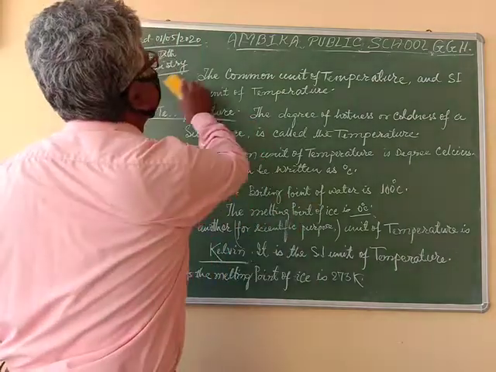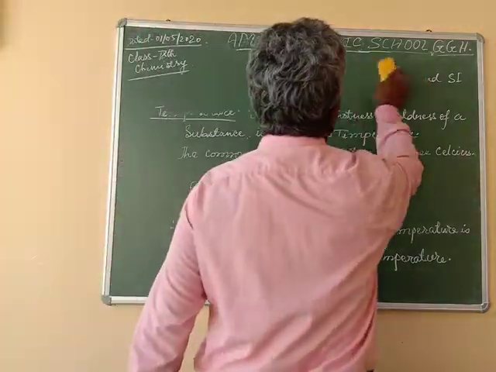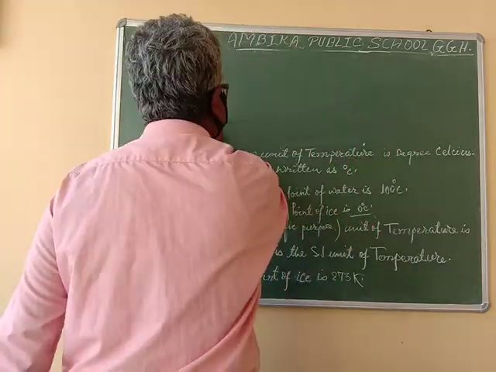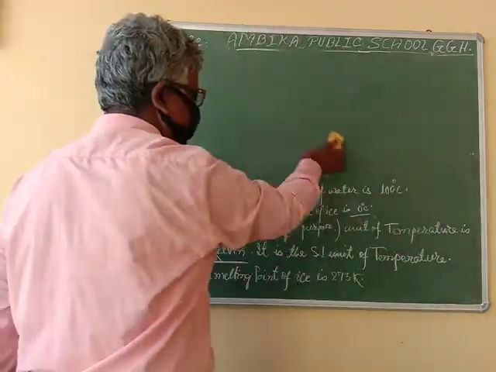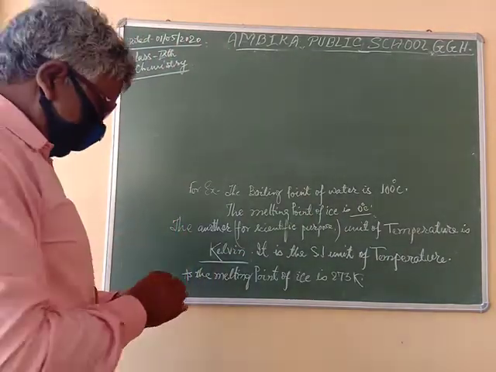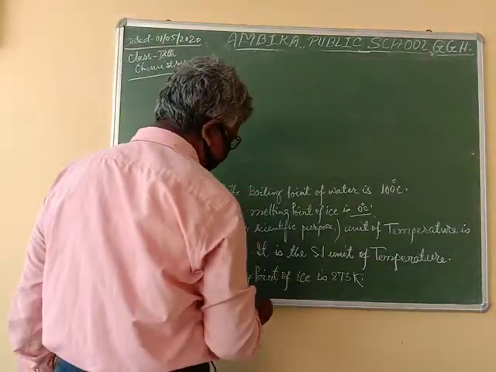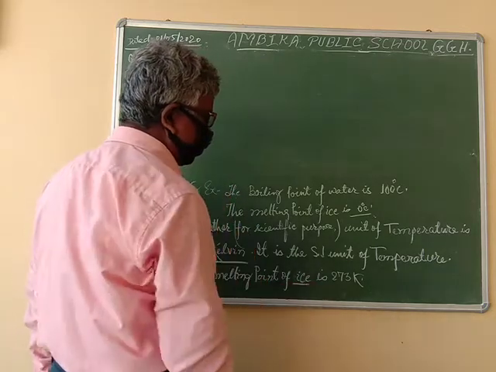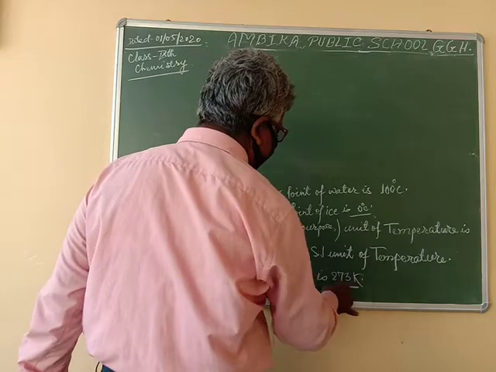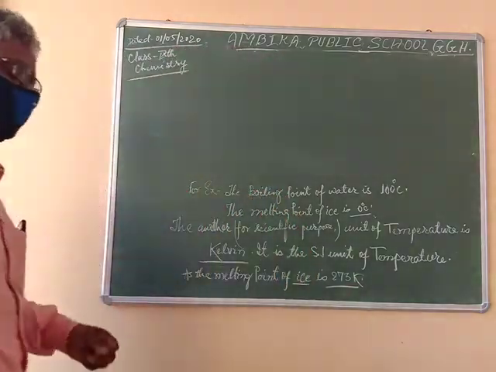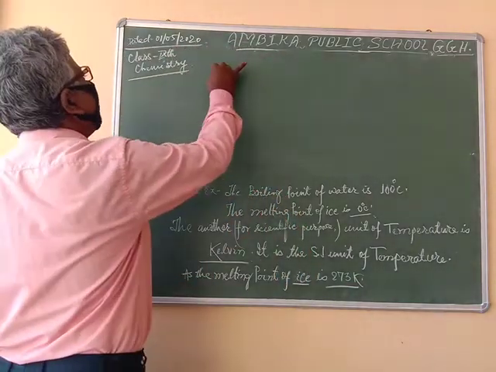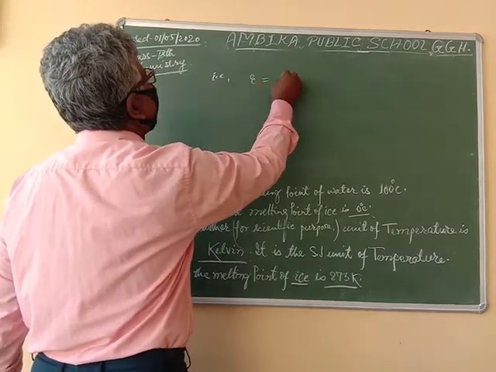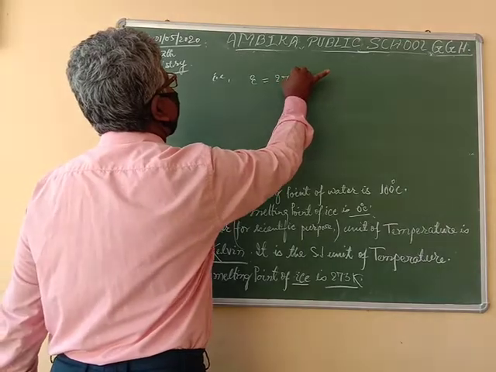Now it is clear that the melting point of ice in degree Celsius is 0 degree centigrade, but in Kelvin it is 273 Kelvin, so that it can be written as 0 degree centigrade temperature will be 273 Kelvin.